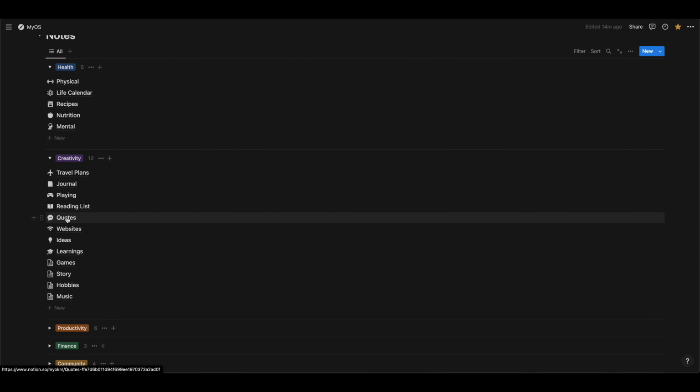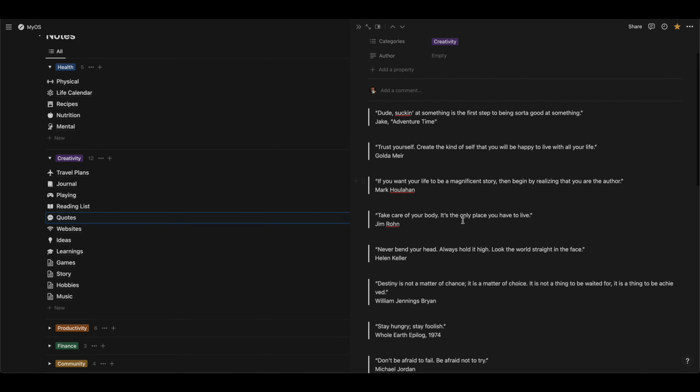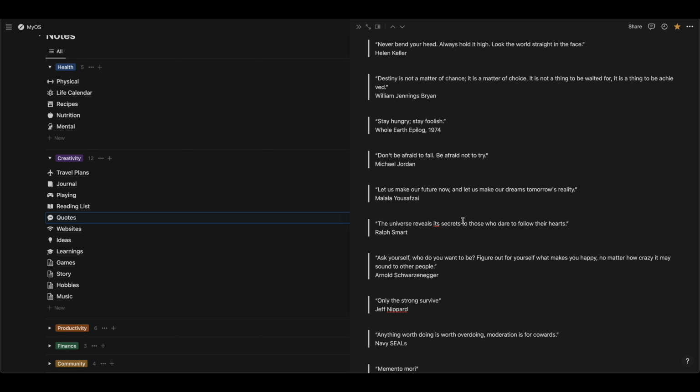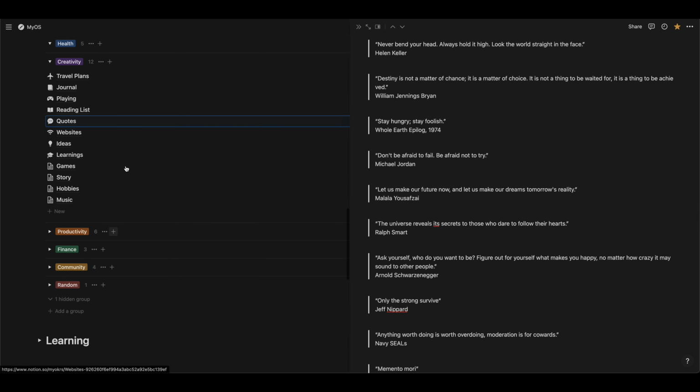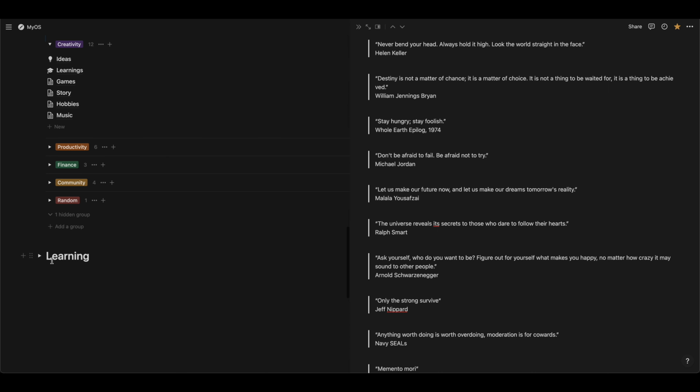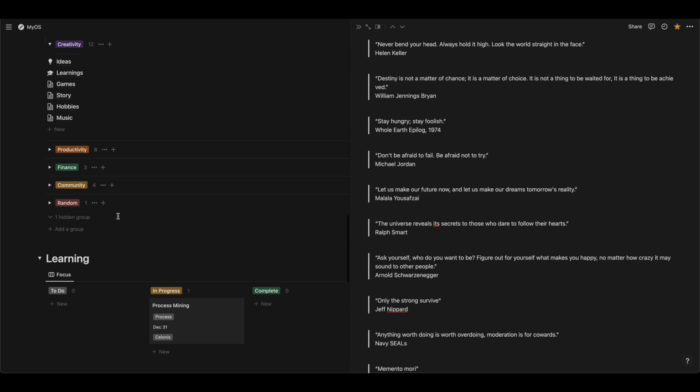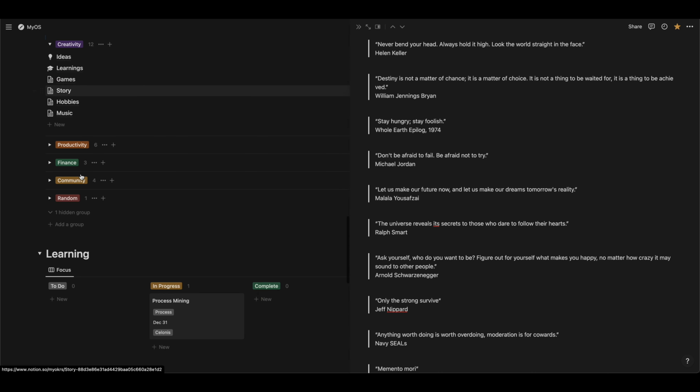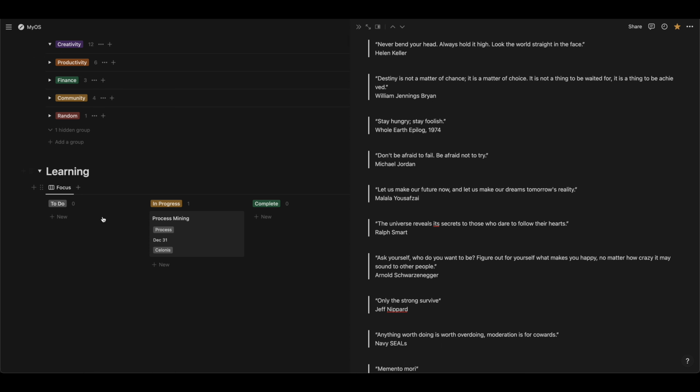But then I've also got things like my reading list, what I'm playing right now, any quotes that I found to be very powerful. And these all sit inside of the notes section. So again, just an area to capture things. And then learnings. Learnings you'll notice is actually sitting here in notes, but I've created a view of it here on the home page.